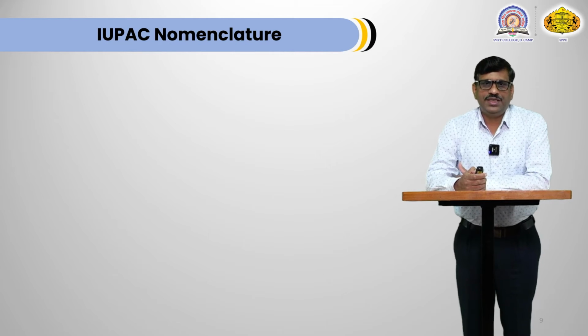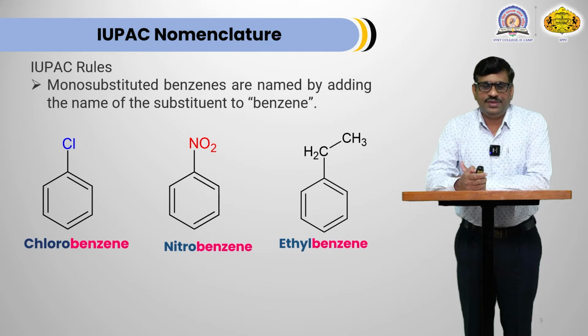Now IUPAC nomenclature of aromatic hydrocarbon. When there is monosubstituted benzene, the name is designed by adding the name of the substituent. For example, when chlorine is present on benzene ring, chloro group is added to word benzene, that's why it is chlorobenzene. When NO2 group is present on benzene ring, then it is nitrobenzene. When ethyl group is present on benzene, it is ethylbenzene. Hence the name of the substituent is added to the word benzene. It is for monosubstituted benzene.